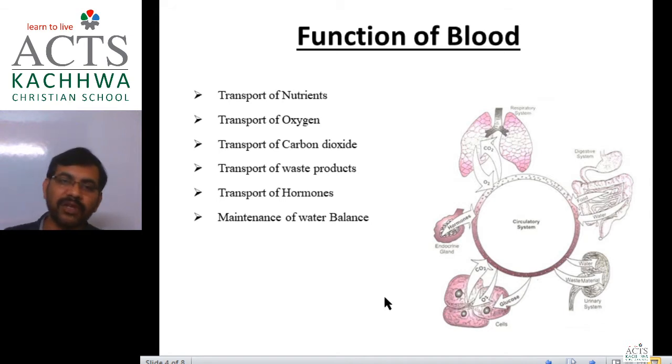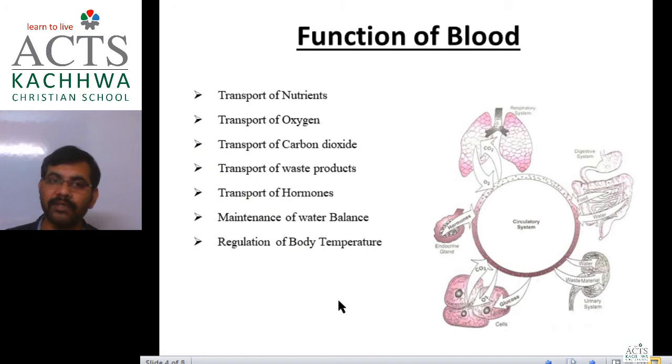Next function performed by blood is regulation of body temperature. Whenever it is too hot in our surroundings, the water present in blood is transferred to tissue fluid. From tissue fluid it reaches our sweat gland, and this sweat gland produces sweat that evaporates from the skin. As you know, evaporation gives a cooling effect, and that's why it maintains the temperature of the body.